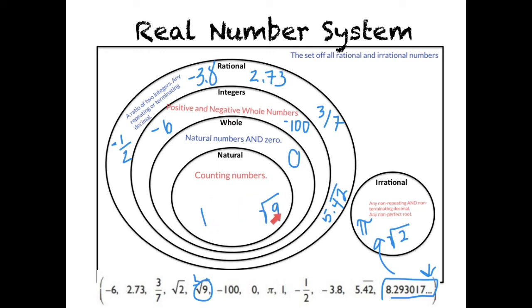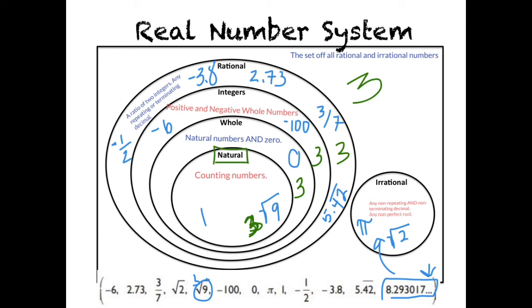Like this square root of 9, I said is 3. Yes, it is 3, and a 3 is a natural number, which makes it a whole number and an integer and a rational number, and therefore a real number. It's not irrational, but it is all of those other things. The most specific, most correct answer would be a natural number for the number 3.